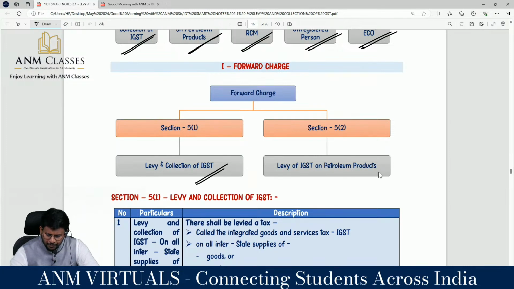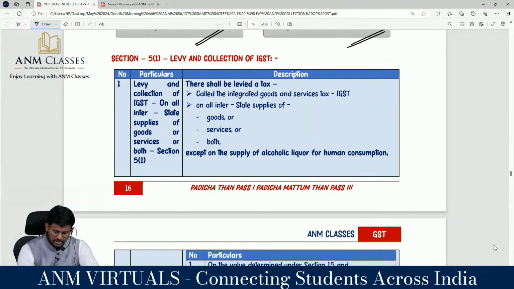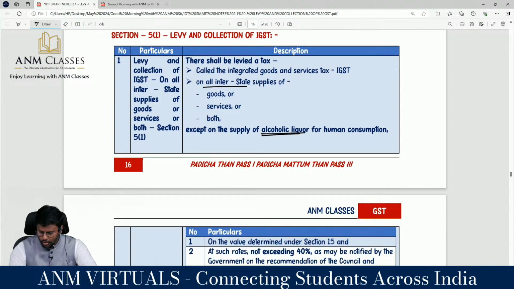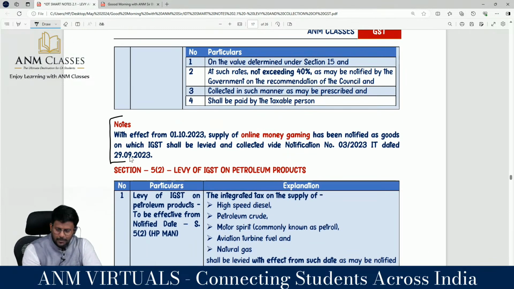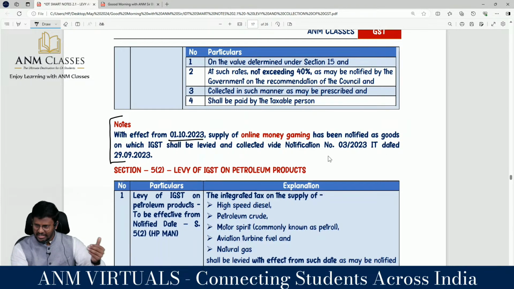Under 5.1, levy and collection: there shall be levied a tax called integrated goods and services tax on all interstate supply of goods or services or both, except on the supply of alcoholic liquor for human consumption, on the value determined under section 15, at such rate not exceeding 40% as may be notified by the government on the recommendation of the Council, and collected in such manner as may be prescribed. Section 5 subsection 1 has been amended, that is, levy and collection of IGST has been amended for our examination, with effect from 1/10/2023.